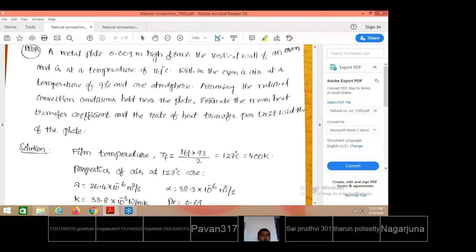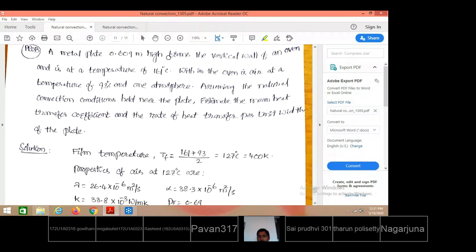What they are saying: a metal plate, 0.609 meters height. So this is 0.609 meters height, forming a vertical wall. This is the vertical wall of the oven. So the vertical height of the wall is 0.609 meters.